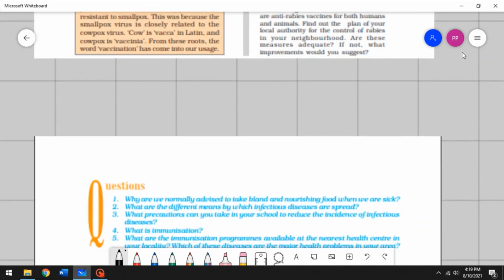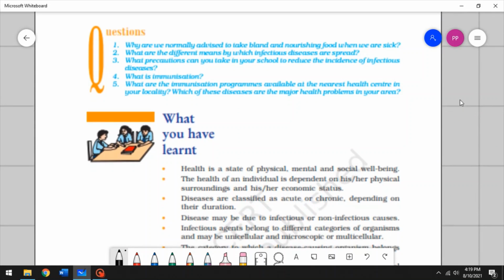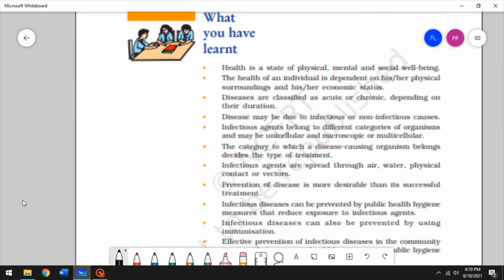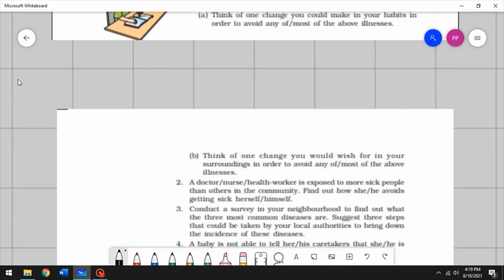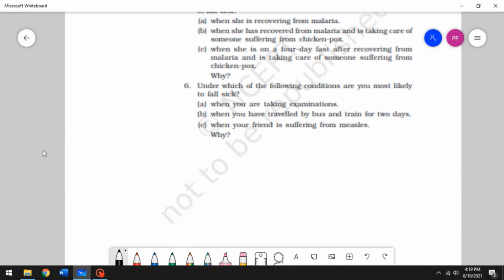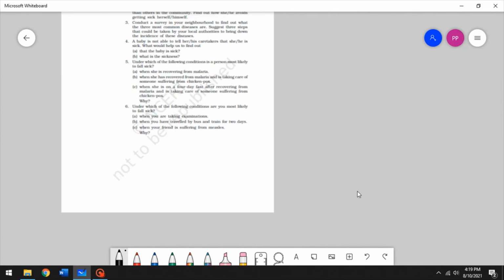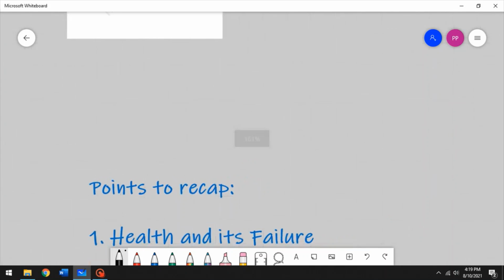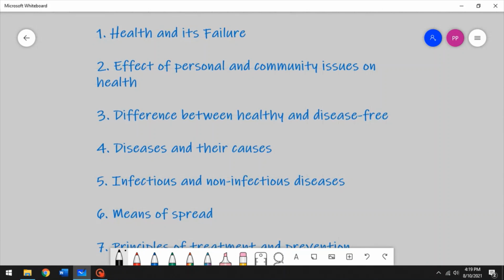All right, so with that, there are 5 questions here, and after that we end the chapter. So we have the what-you-have-learned points here that you can go through the day before your exam or the day of your exam, and we have exercises that I recommend you try once you are confident with the whole chapter, because if you know everything and then you start answering the exercises, you would feel more confident.